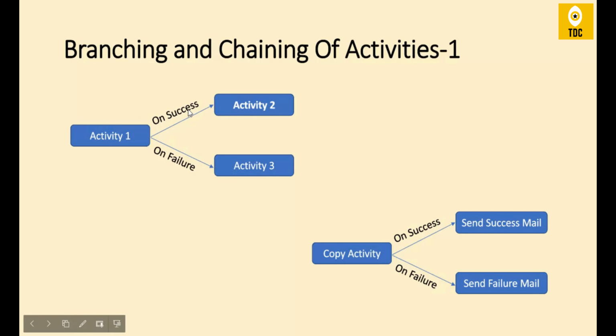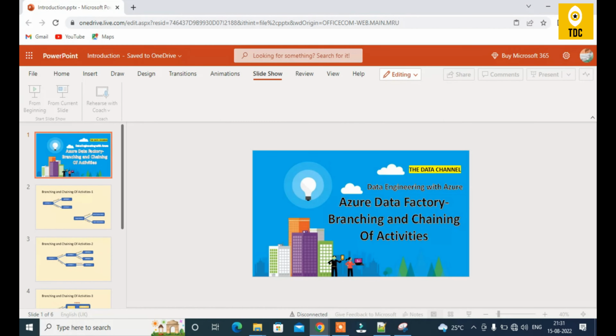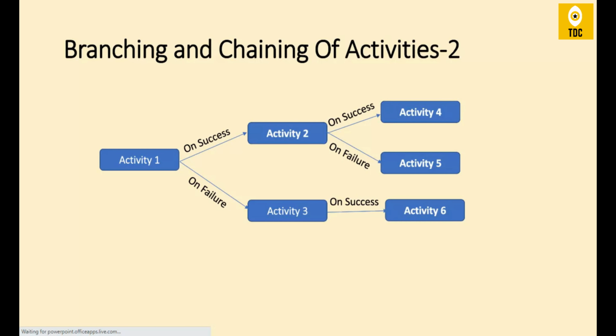Just for the depiction, we have shown only two statuses, but there are actually four possible statuses of activities. But before that, let us see a slightly more complicated chaining or branching. There may be activity 1; on success, it will go to activity 2, and on activity 2 success, it will go to activity 4. If activity 2 fails, it will go to activity 5. Similarly, on failure of activity 1, it will go to activity 3. On success, it will go to activity 6.